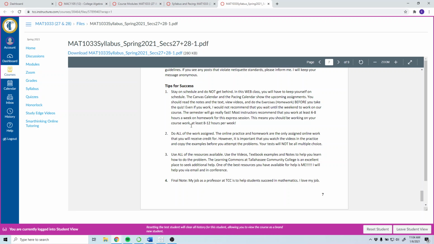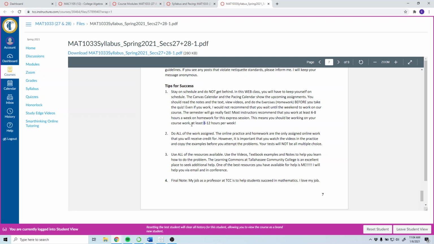The tips for success, pretty straightforward as far as how much work you're going to do for this course. Now, the thing to realize is that since you're not physically in class, you have those 3 hours a week that you would normally be there getting lecture, and then you have many hours a week of homework on top of it. So, most people are on the lower end, but you might do around 8 hours a week for this class, combining lectures, homework, extra studying, discussion board, things like that.